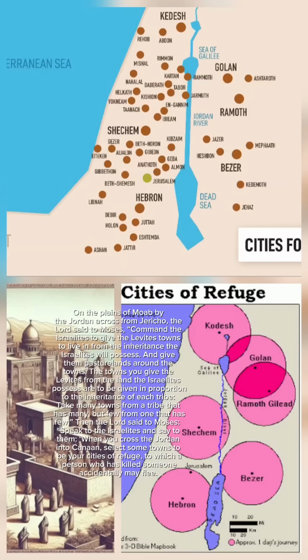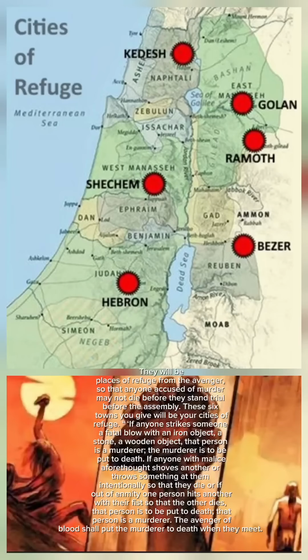Then the Lord said to Moses, "Speak to the Israelites and say to them, when you cross the Jordan into Canaan, select some towns to be your cities of refuge, to which a person who has killed someone accidentally may flee. They will be places of refuge from the avenger, so that anyone accused of murder may not die before they stand trial before the assembly. These 6 towns you give will be your cities of refuge.